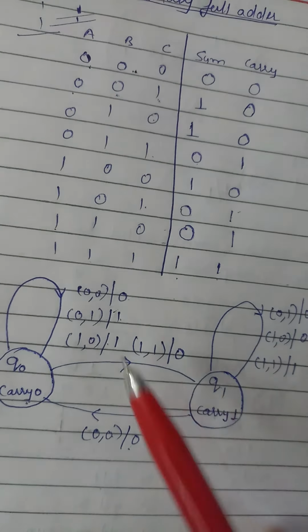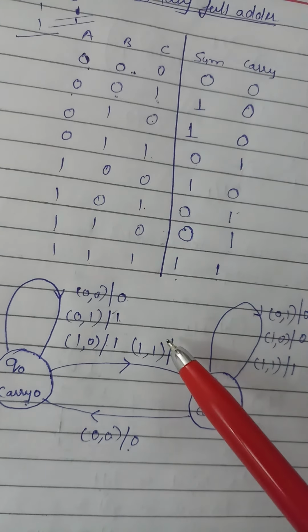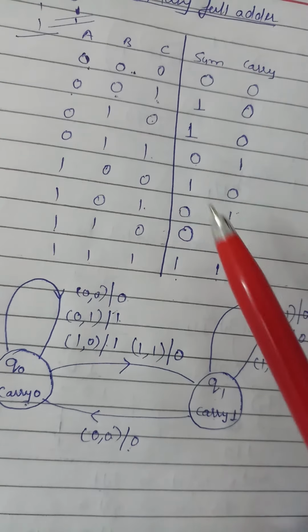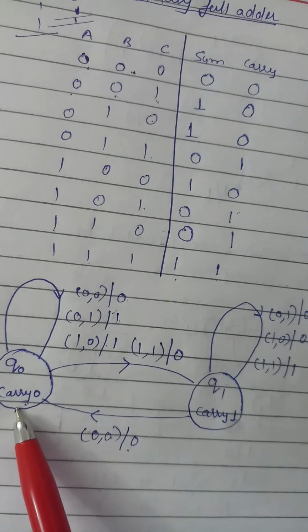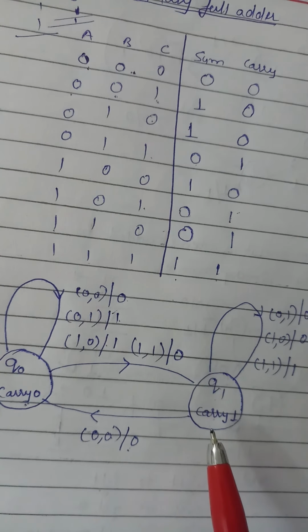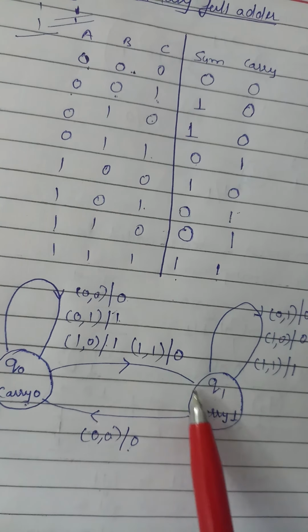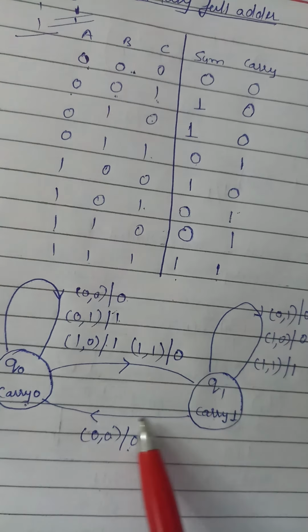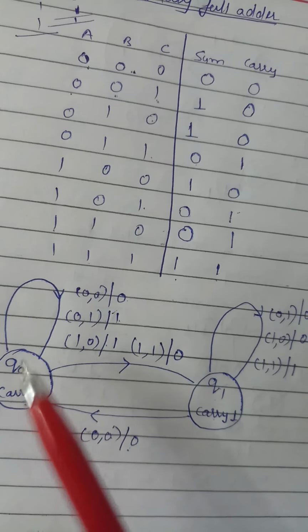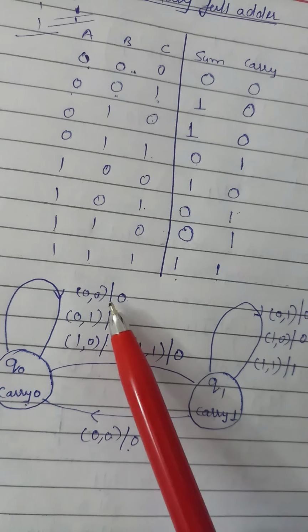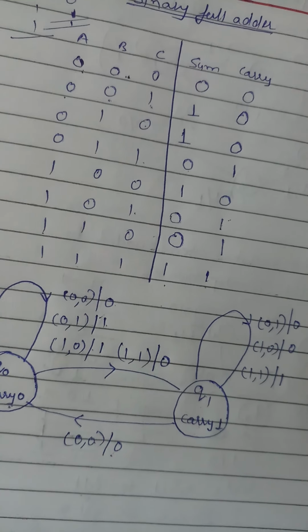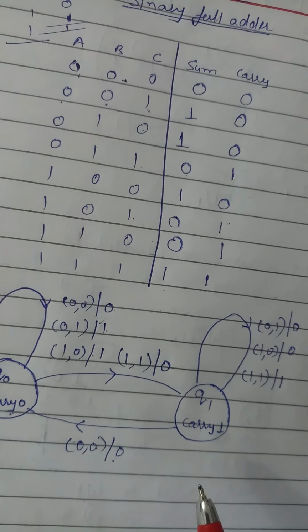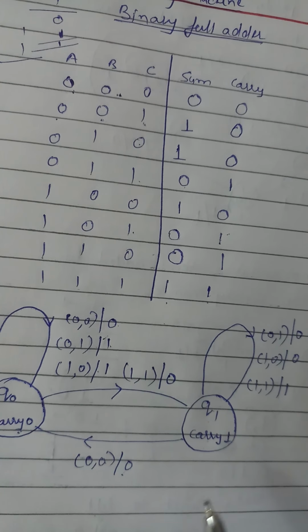So in this way, this is all the working of the binary full adder, in which we are getting all the sum and carry combinations with these two states, Q0 with carry 0 and Q1 with carry 1. Whenever we are getting carry, we move to that state, and whenever we are not getting carry, we move to the other state. These are the transitions in which we don't have carry, and these are the transitions in which we have carry. So this is the functioning of binary full adder with a Mealy machine.